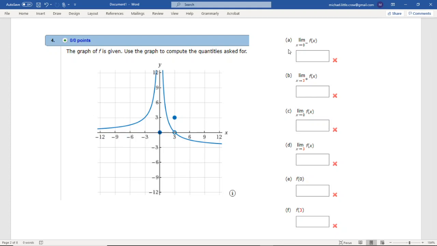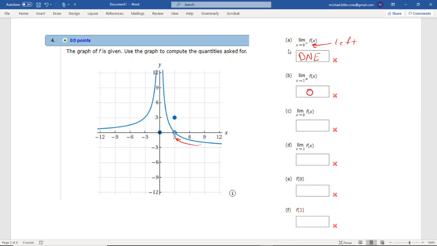Okay, so we've got this graph. We want the limit as x goes to 0 from the left, right? Correct? Not left. So from the left, we're coming here. Looks like we're going off to infinity. So we can put that the limit does not exist. Now you could also say, I think it would also accept infinity, but infinity is not helpful here. That's going from the left. Then they want the limit as x goes to 3. Here we are, x equals 3 from the right. So as we come from the right, looks like it's going to 0. The y value is going to 0.